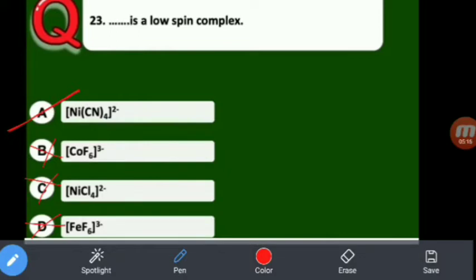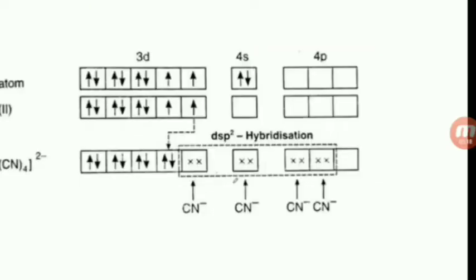Answer is A. See, the nickel atom's general electron configuration is 4s2 3d8. But in nickel plus 2, the two s electrons are completely removed. So the remaining two unpaired electrons participate in pairing. Therefore, it is an inner orbital complex with dsp2 hybridization. So no unpaired electrons; unpaired electrons are completely zero. That is zero spin, so the spin value is 0. That is a low spin.